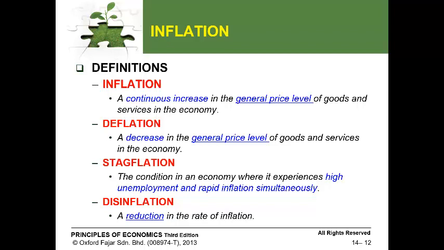Another concept is known as stagflation. Stagflation is the condition in an economy where it experiences high unemployment and rapid inflation simultaneously. It means there is a high level of unemployment, people don't have any jobs and are becoming unemployed, and this high unemployment is associated with rapid inflation, a high price level. So when both indicators are in worse condition, unemployment is high and the inflation rate is also high, this situation is known as stagflation, right?